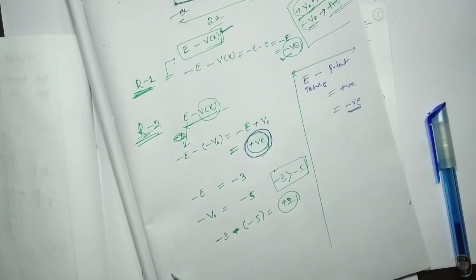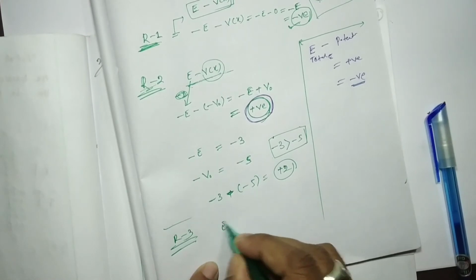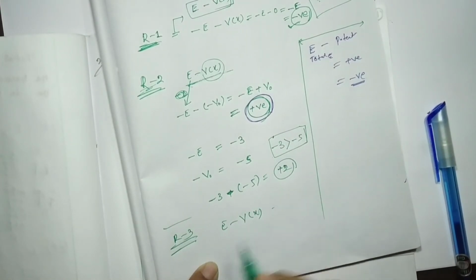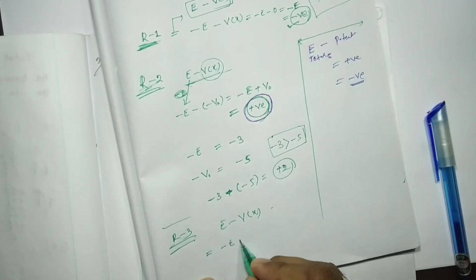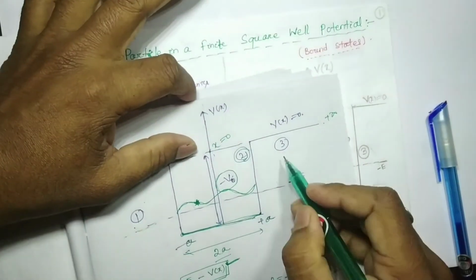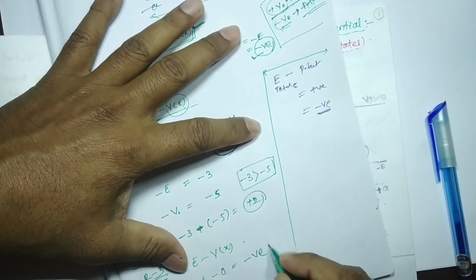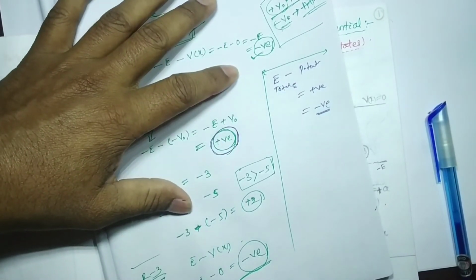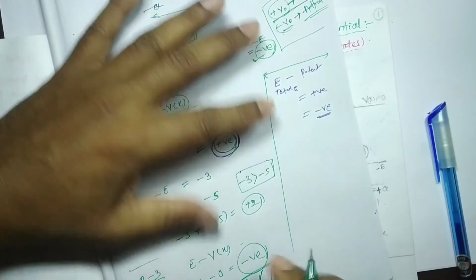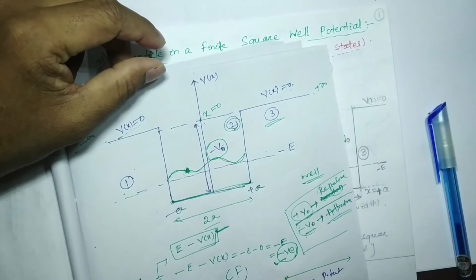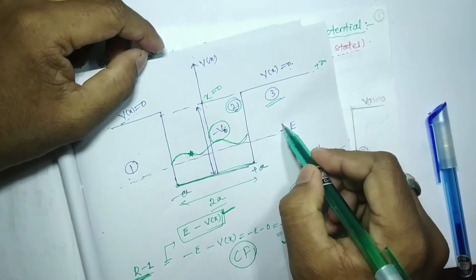Now we have to consider region 3. For region 3, we have to consider E minus Vx, right? So E is minus E, Vx is how much? In case of region 3 it is 0, so it will be minus E. That we found negative. That means region 3 is also not acceptable. This is classically forbidden. Region 1 is also classically forbidden. That means this particle could not penetrate region 3 either.